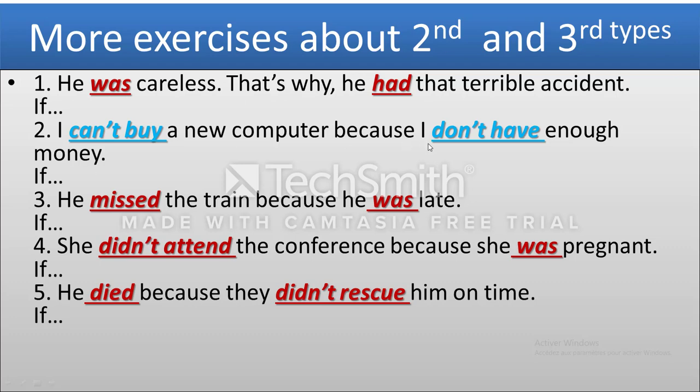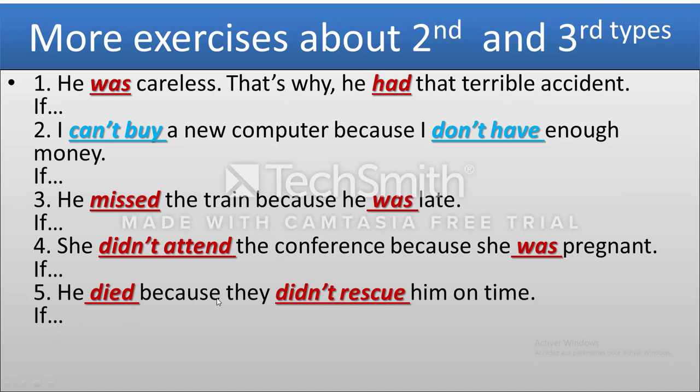Okay. This sentence and this one depend on the meaning of the sentence. I'm telling you, it depends on the meaning. He missed the train because he was late. Instead of because, we use a comma. We don't use because again. If, here we have simple past, the third type. Positive, negative. She didn't attend the conference because she was pregnant. Again, simple past, the third conditional.